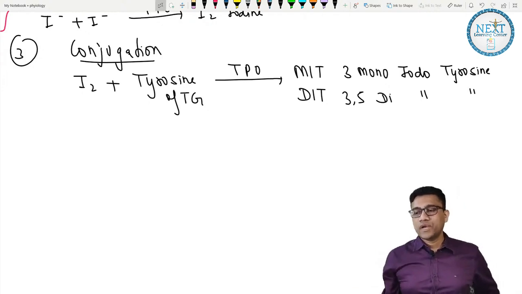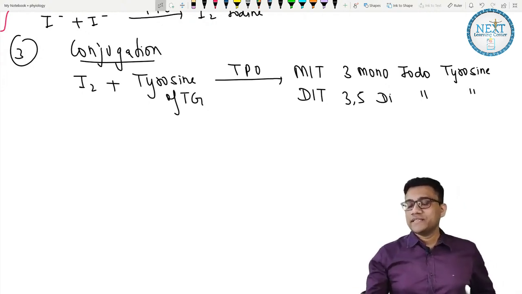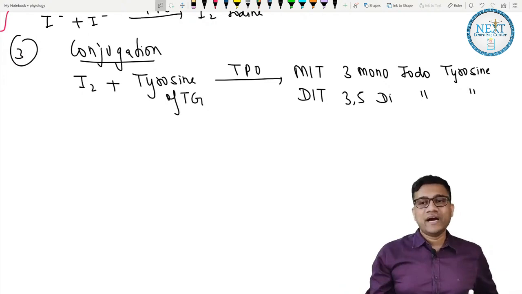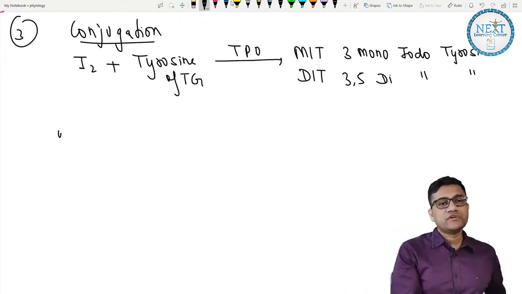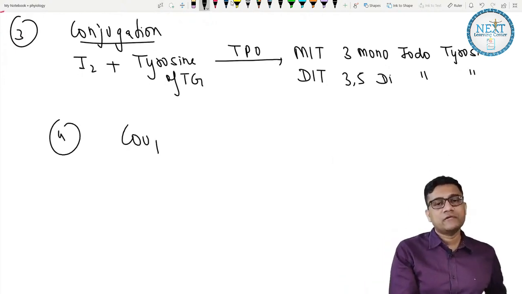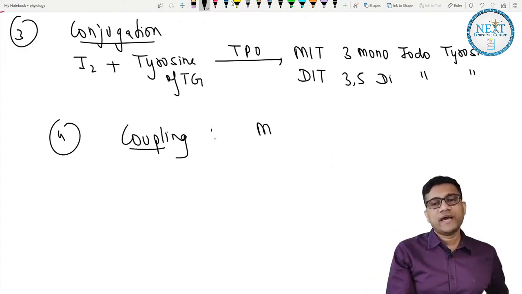Now what happens next is that this mono and diiodo tyrosine undergo the process of coupling. What happens in coupling? Just remember MIT plus DIT.